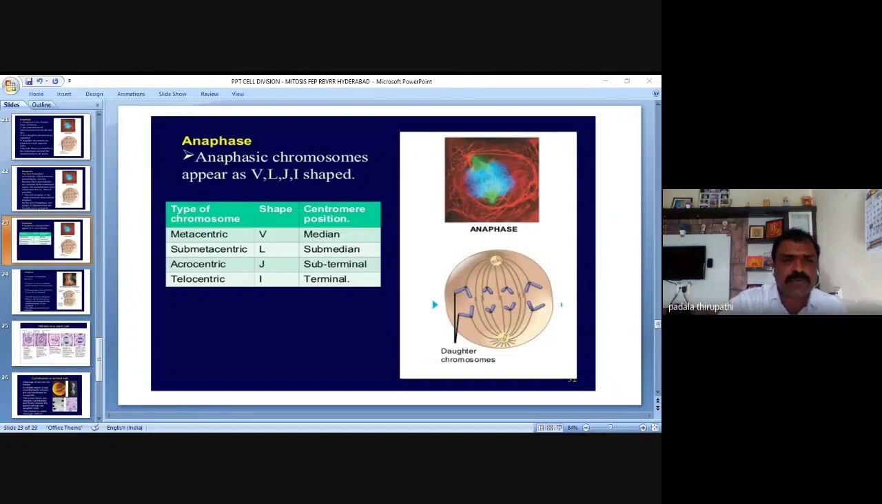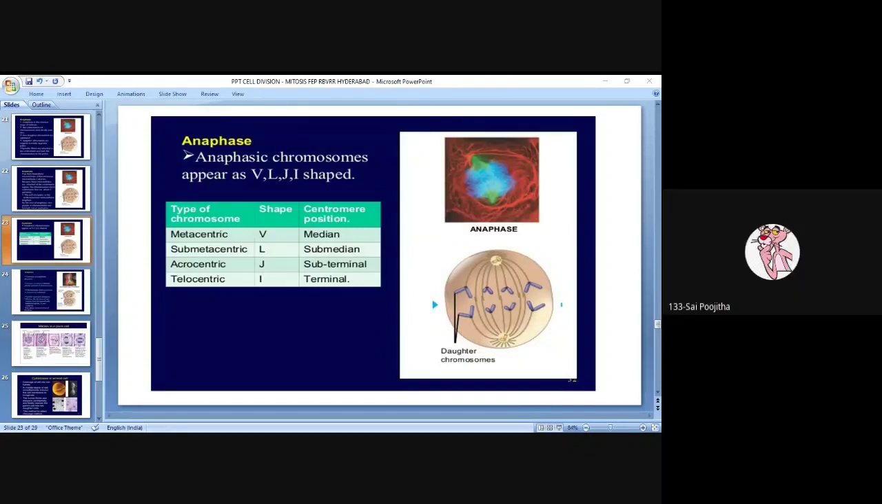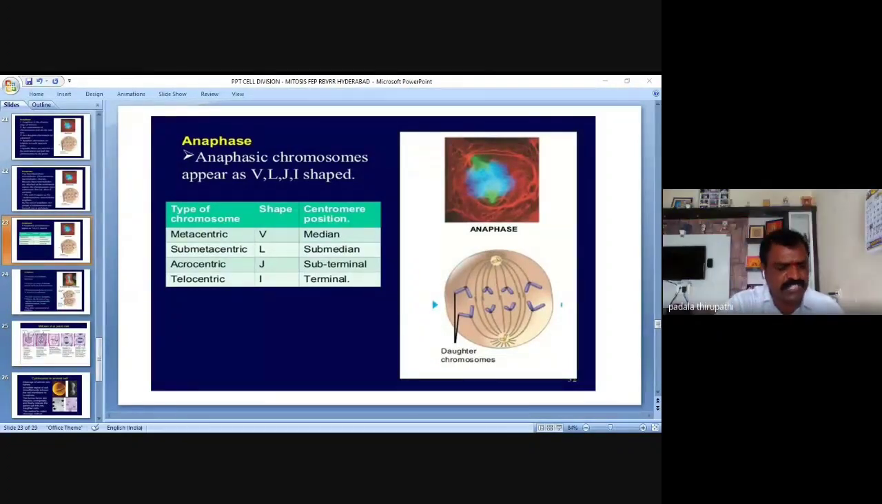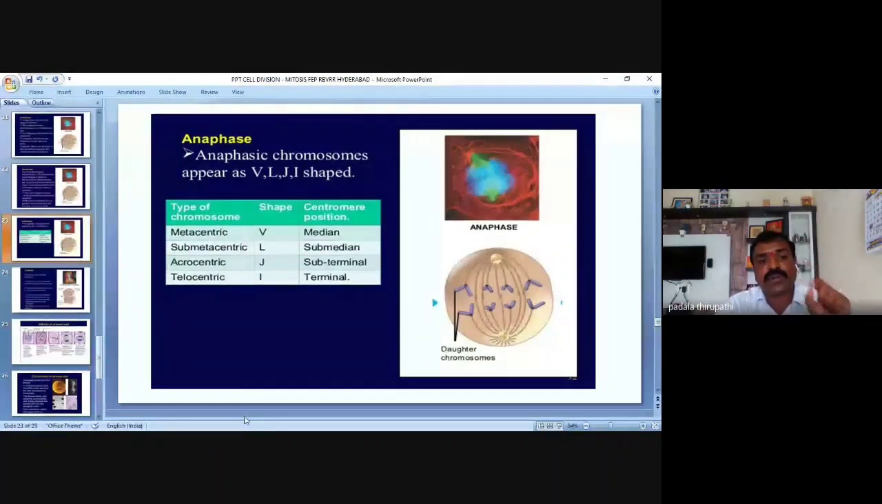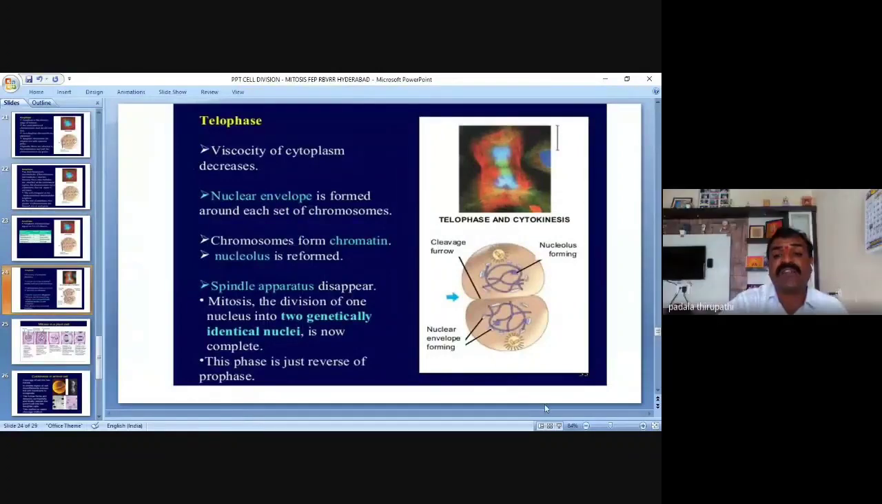The shapes of the chromosome: the metacentric is V shape, submetacentric is L shape, acrocentric, telocentric. The acrocentric chromosome looks like a J shape. Then the telocentric chromosome looks like an I shape. These shapes are observed only in which phase, my dear friends? Anaphase only.